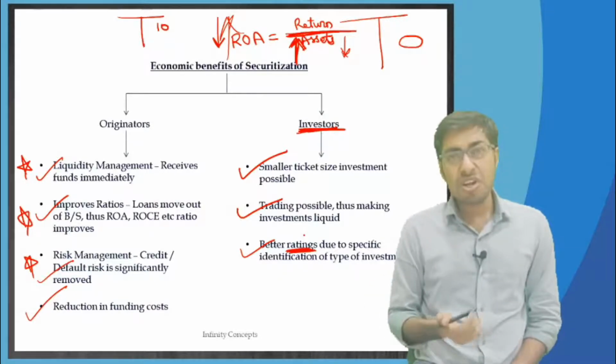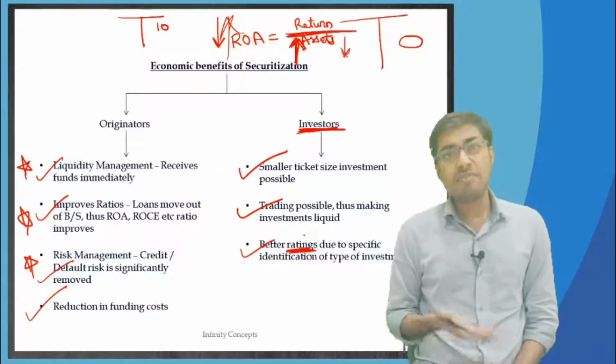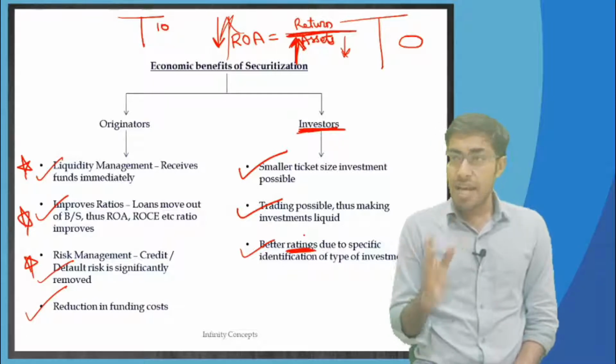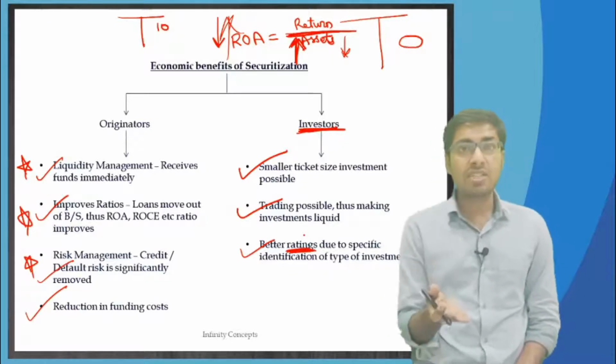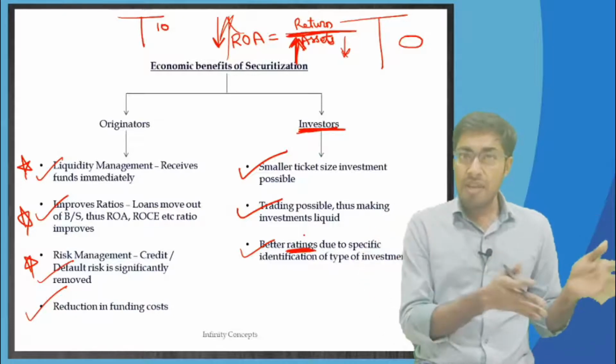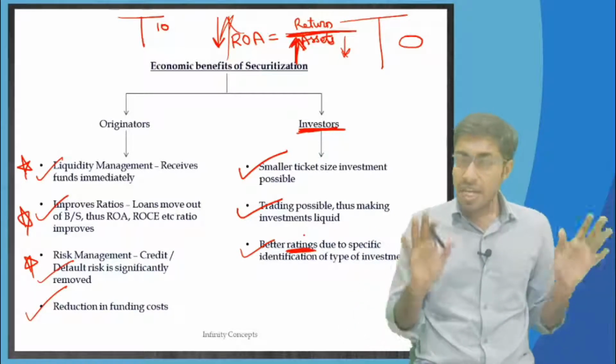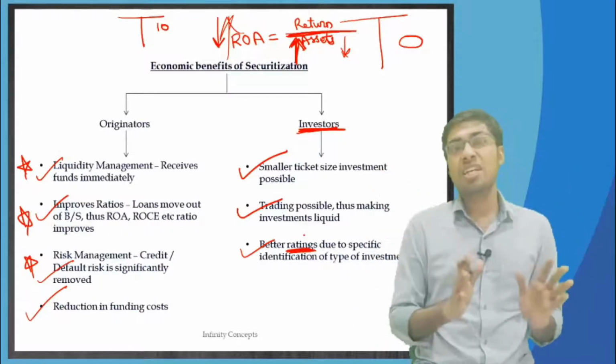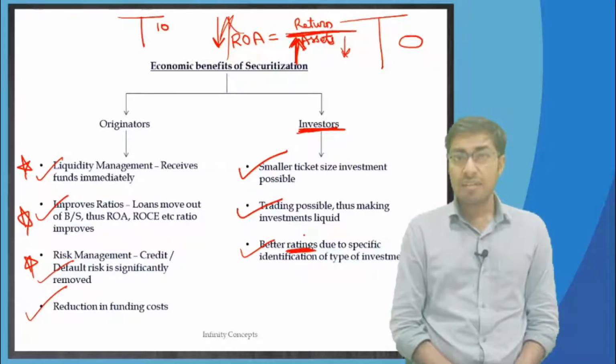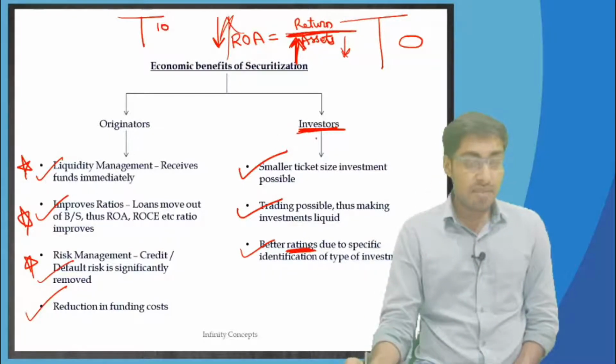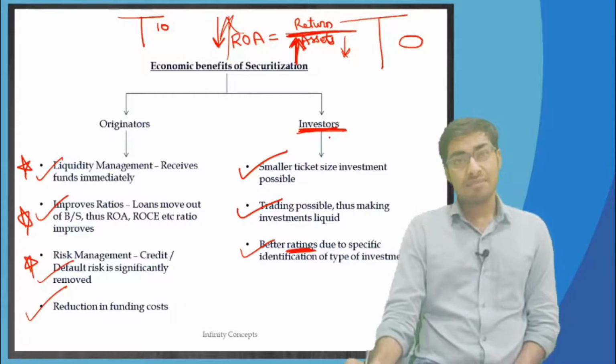Maybe out of $1,000, $10 or $20 is the loss that I will be facing, right? And that too, that person would have at least paid half the installments. Out of 10 years, maybe he would have paid for at least 3-4 years. So technically my losses are going to be significantly reduced, correct? These are the different benefits that the investors are also having.